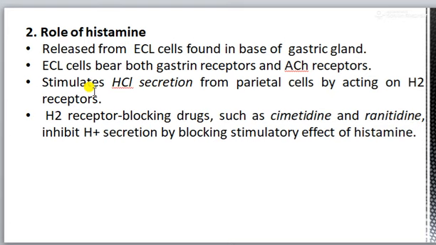It stimulates HCl secretion from the parietal cell by acting on H2 receptor, and various H2 receptor blocking drugs such as cimetidine, ranitidine inhibit H plus secretion by blocking stimulatory effect of histamine.